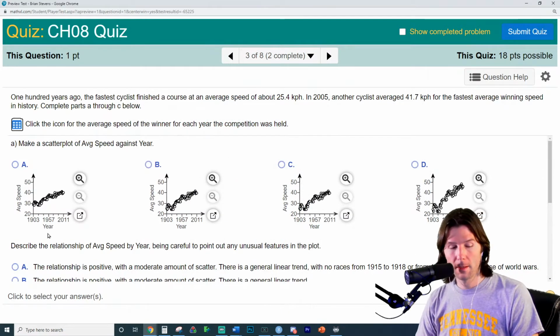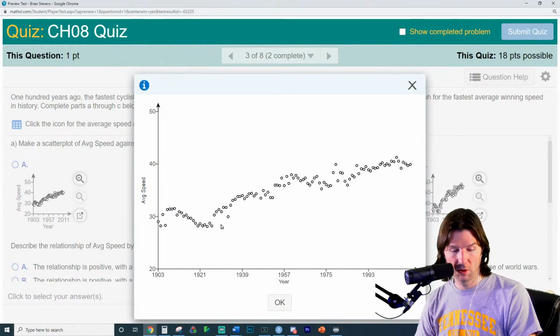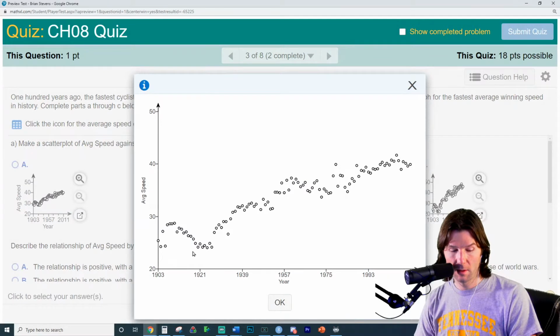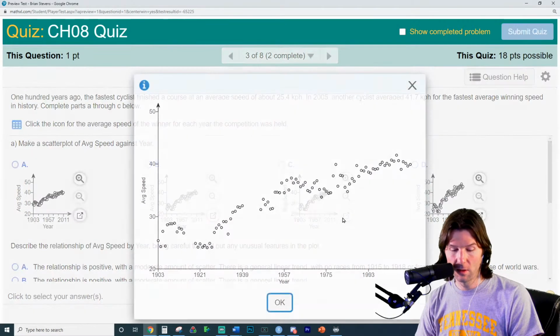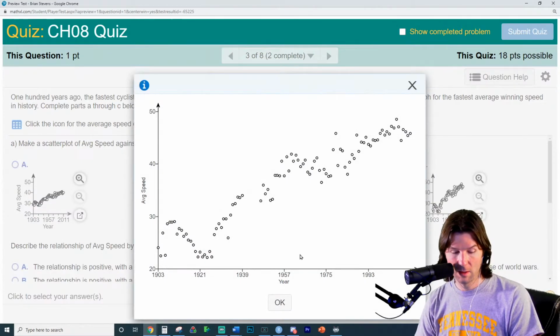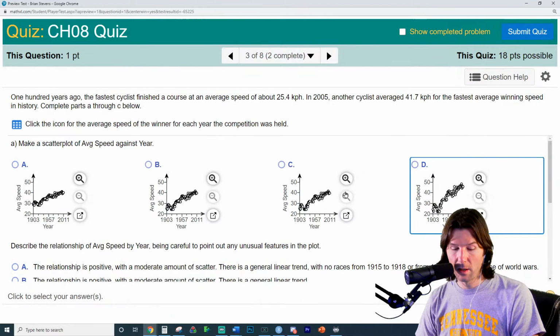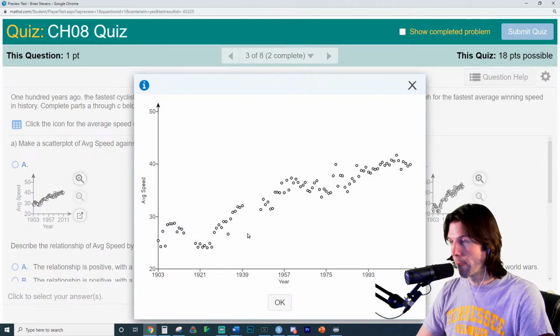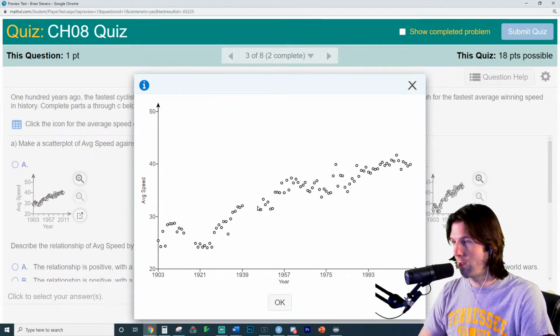Okay, let's take a look. So remember, there should be gaps. This one doesn't have gaps here in the teens. That one is wrong. This one doesn't have gaps. That one's wrong. This one has a gap in the teens and has a gap in the 40s. That could be right. This one does not have a gap in the teens. Just by using the gaps right here, we can get it. This period of no data is when World War I was happening, and no data right here when World War II was happening.